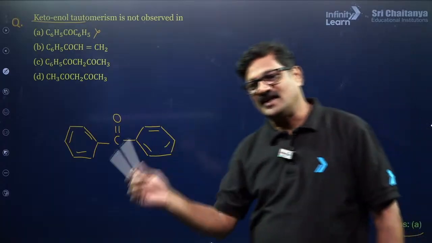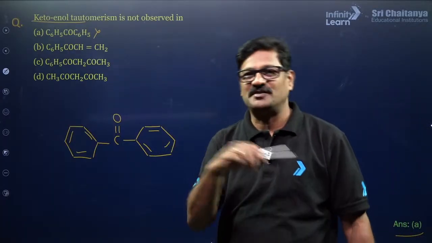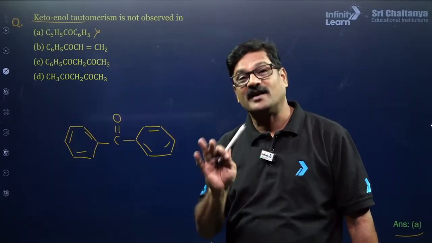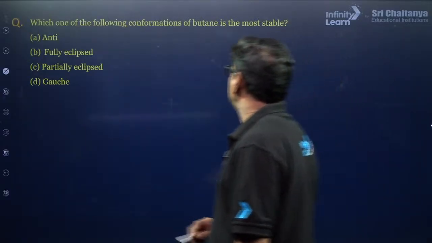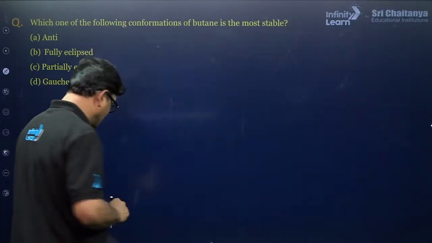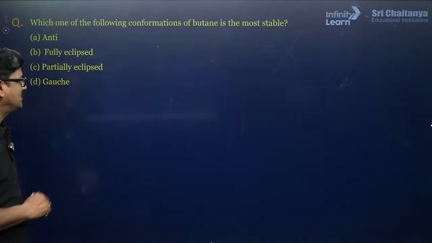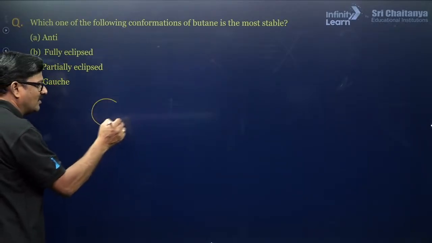So we are in this isomerism, acidic nature, basic nature, stability of carbocations, those are coming ahead. Which of the following conformations of butane is the most stable? So let us talk about the stability of the butane.